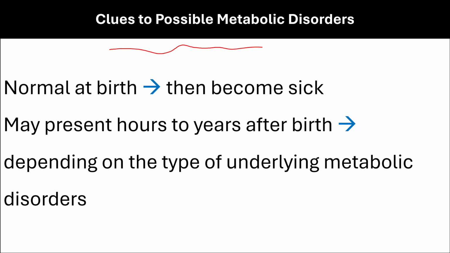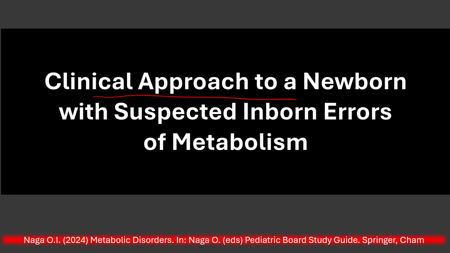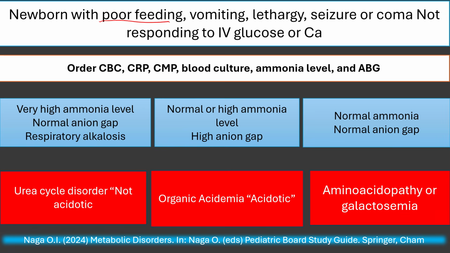Possible metabolic disorder: the infant will be born normal at birth, then progressively becomes sick and worse as the feeding progresses more. May present hours to years after birth, depending on the type of underlying metabolic disorder. Clinical approach to a newborn with suspected inborn errors of metabolism. If you have a newborn with poor feeding, vomiting, lethargy, seizure, or coma, not responding to IV glucose or calcium, sepsis is the most common cause of this presentation.